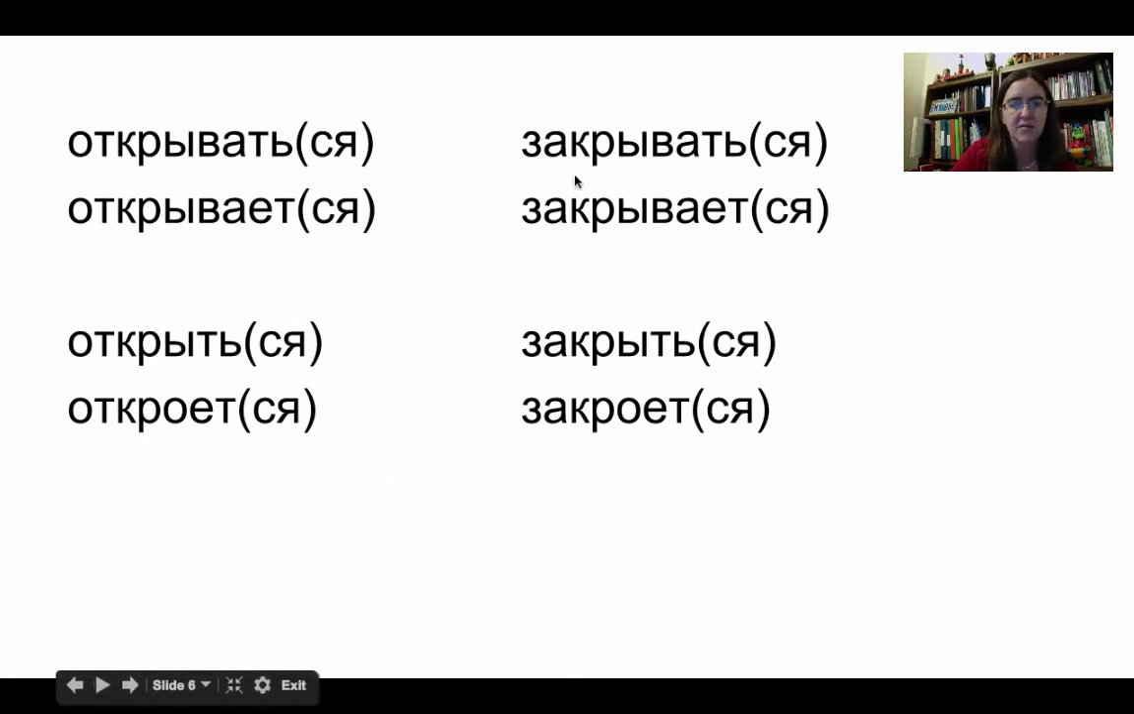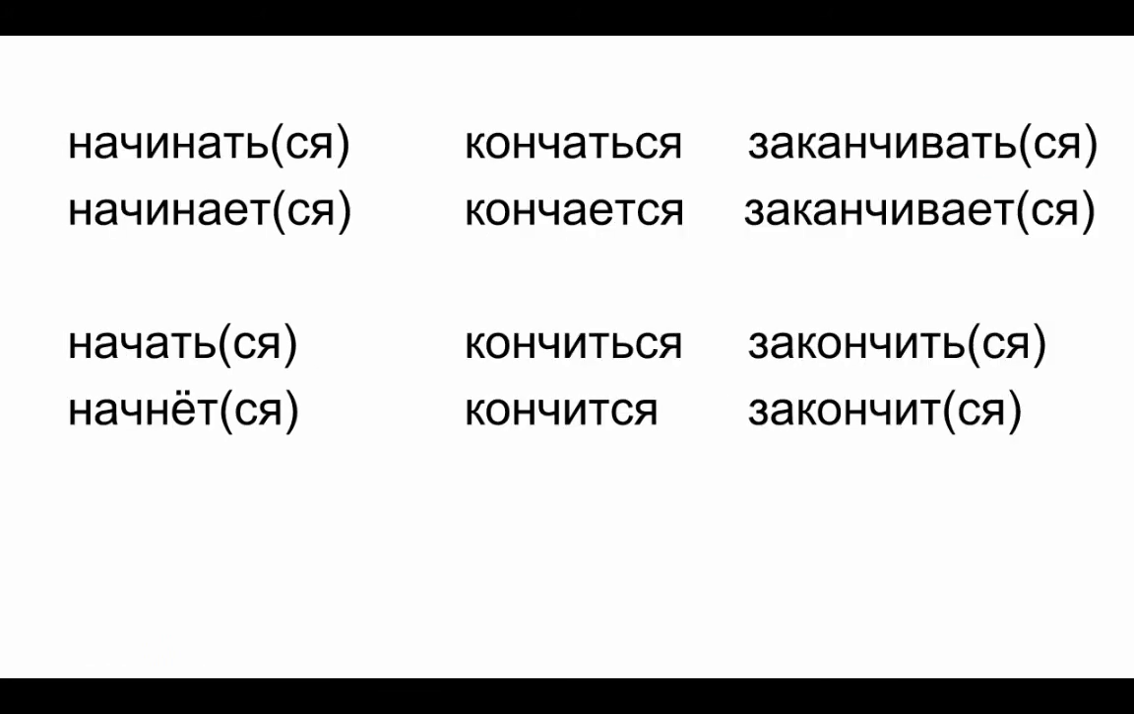Закрывать, same. Закрыть. So imperfective закрывать, perfective закрыть. And then of course we can add the ся depending on what we're focusing on, whether we're focusing on the agent or not. And then we have several verbs meaning beginning or ending. We have начинать, начинаться, начать, начаться. Imperfective, perfective. And I've given you the conjugations here. Кончаться, кончится. Imperfective, perfective. Кончаться is like читать.